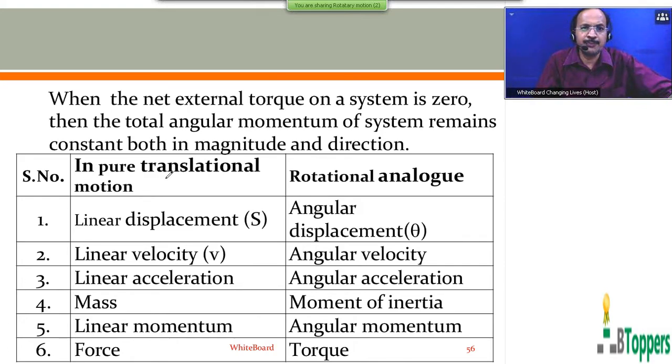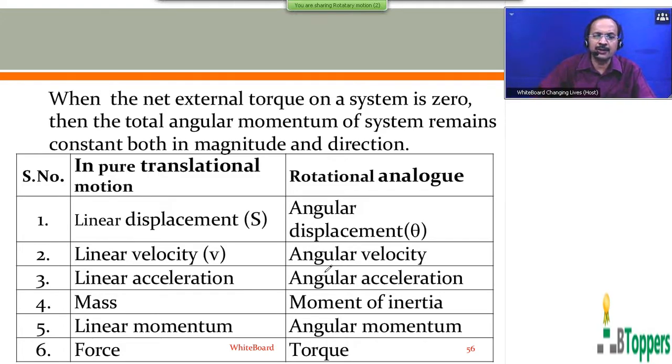See here, on the left side I have put the heading serial number. On the left side, I have put pure translatory motion. On the right side, rotational analog. That means the quantity in rotational dynamics which is similar to the quantity in pure translatory motion on the left side. In the first serial number 1, I have written pure linear displacement. On the right side in the rotational analog, angular displacement. The term angular displacement theta in rotational motion is similar to the linear displacement in pure translatory motion.